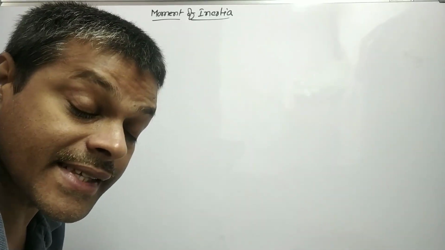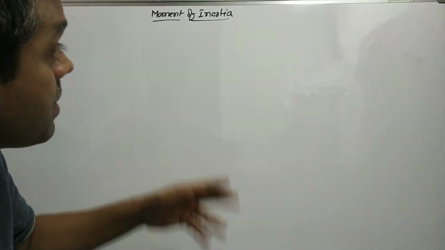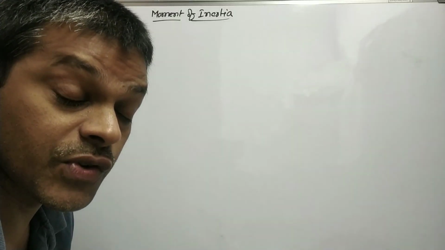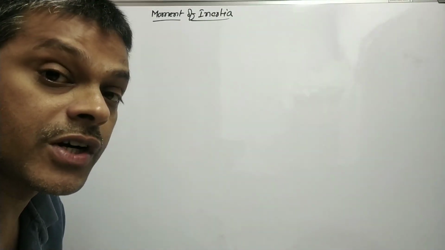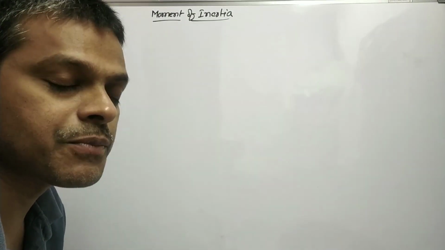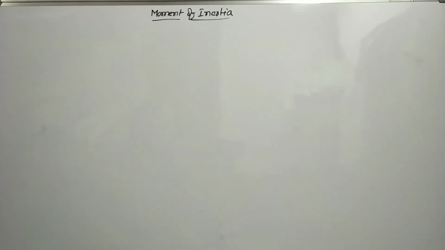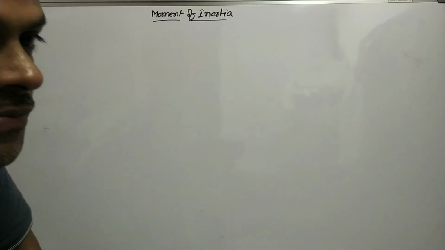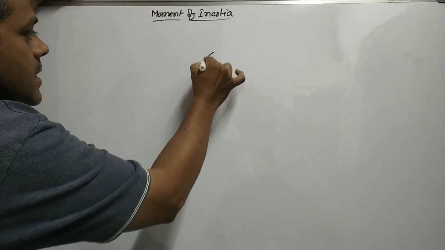If you want to describe the rotatory motion of this kind of rigid body, the concept of moment of inertia is very essential. It is very necessary. With the help of the moment of inertia, you can describe the motion of a rigid body. So here the rigid body undergoes what kind of motion? Rotatory motion.